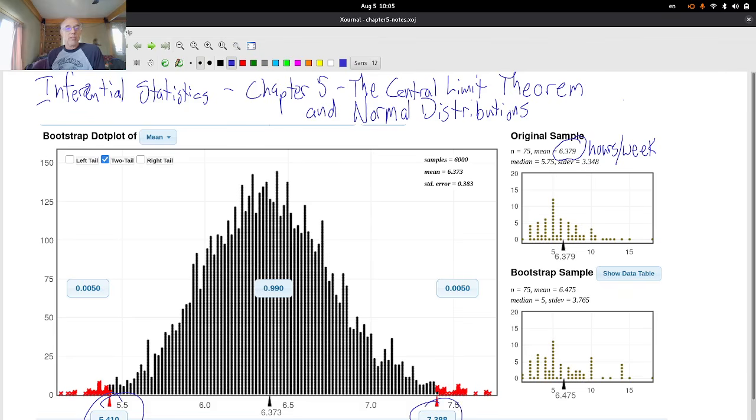7.388 hours. So if I round to one decimal place, then I'm saying my 95% confidence interval, let's scribble it up here, is about 5.4 hours up to about 7.4 hours per day. Right? So again, this right here is my 95% confidence interval.